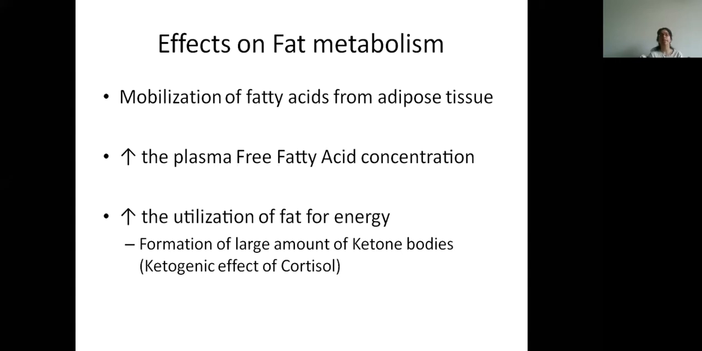In diabetes, there is ketogenesis. So cortisol can worsen diabetes. If a patient with diabetes is given steroid, then their condition can worsen because cortisol will cause increased glucose and it will also cause increased formation of ketone bodies. So we do not give steroid to a diabetic patient.